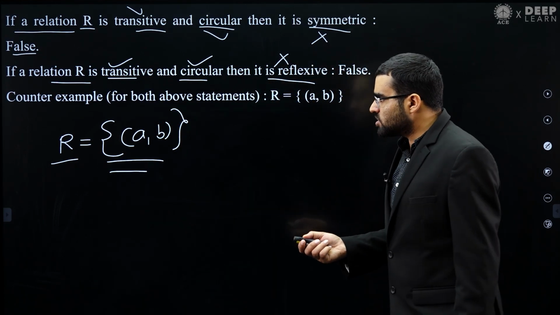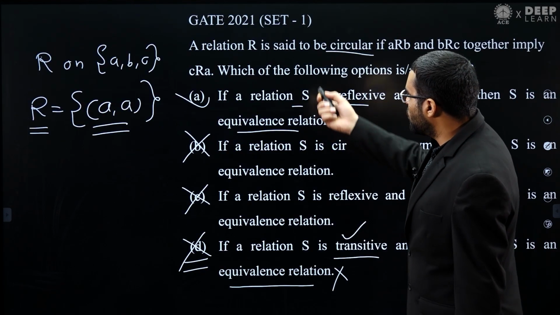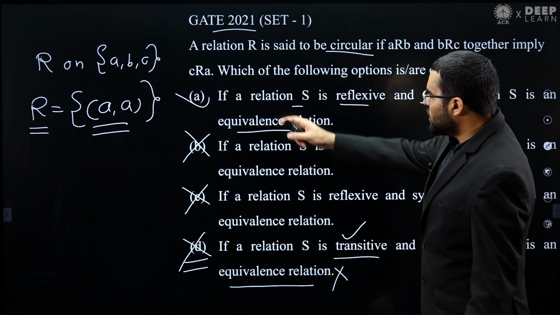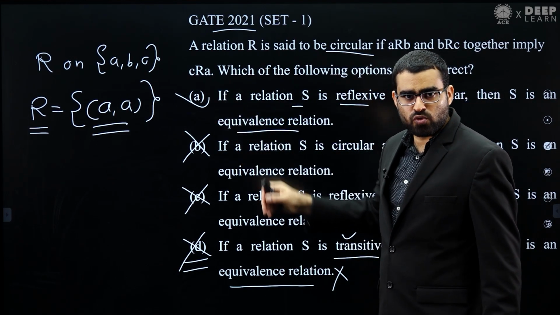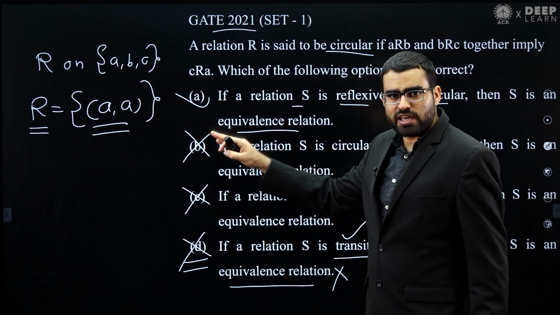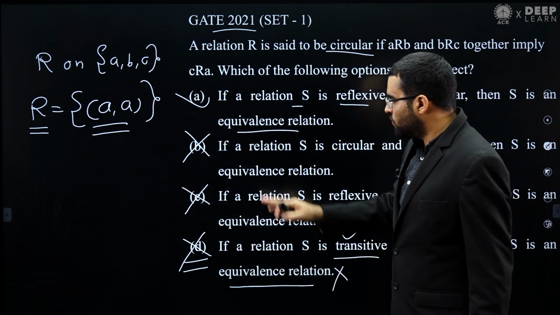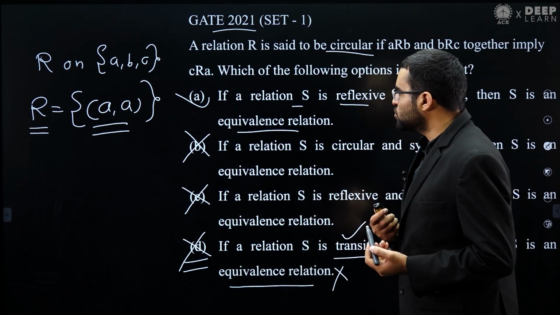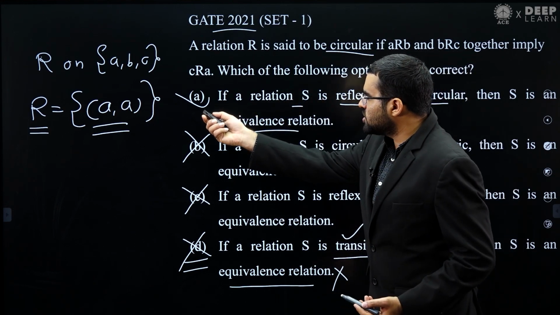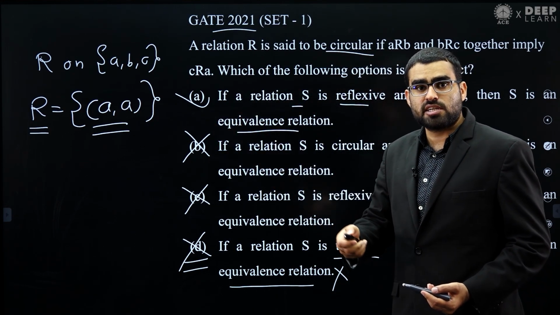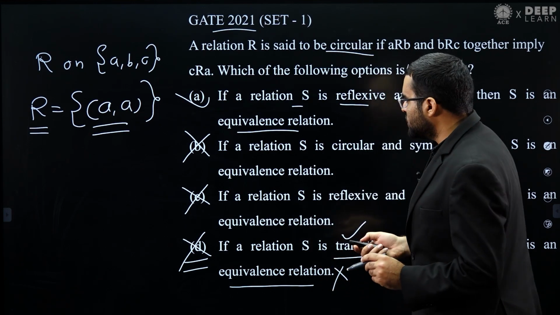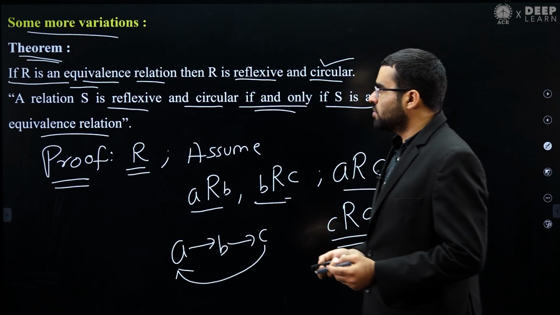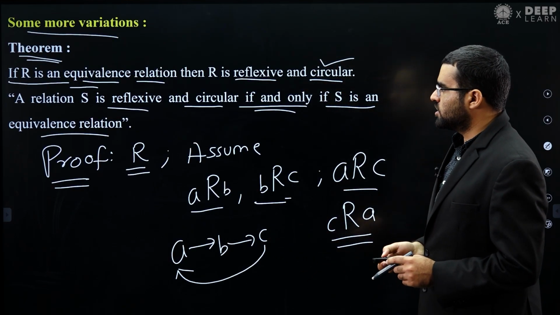So in this question, what we have seen is the original GATE 2021 question. We have seen why statement A is true, we have seen the proof of it. We have seen why statements B, C, D are false, we have seen counter examples of them. Then we have seen some variations. We have seen that statement A is true and the converse of this statement is also true, we have seen the proof of it. And then some more variations we have seen. Okay, so this is how you can do it, and this is all about this question.